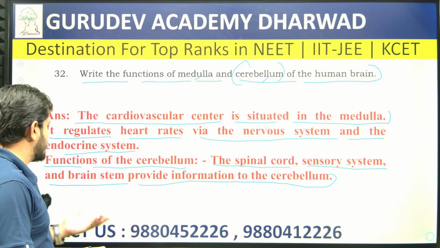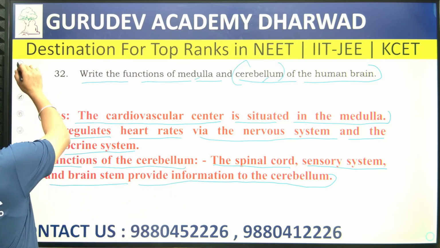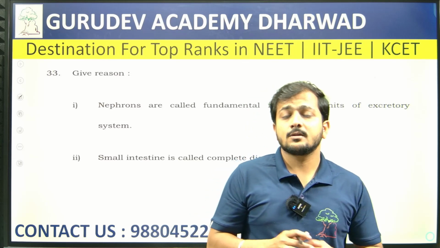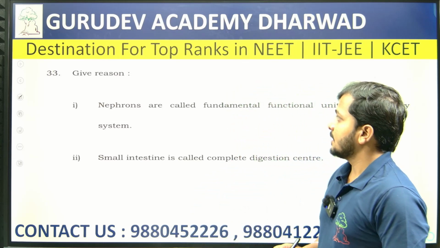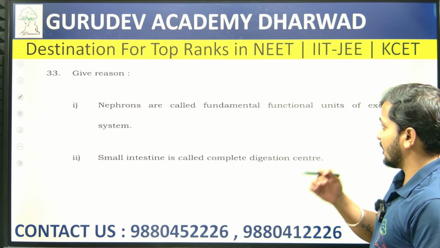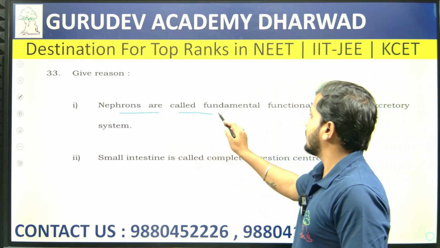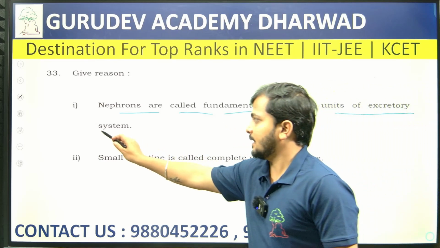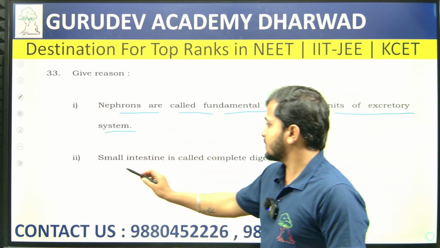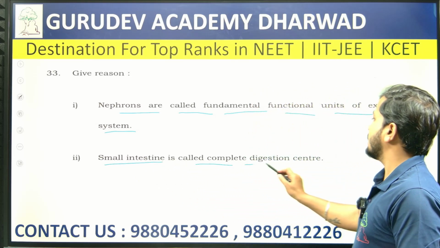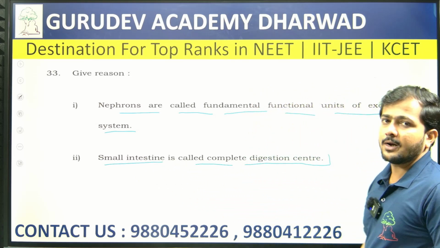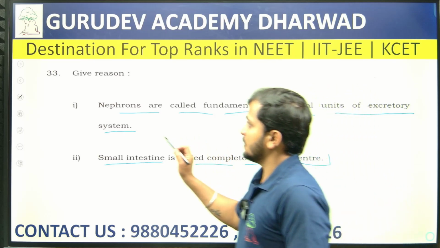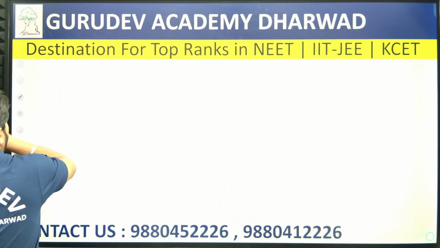Spinal cord, sensory system, and with respect to the brain system only, like the sharing of this particular information, we are going to find out what can be seen. Then likewise, one more question they have mentioned: the nephrons are called the fundamental functional unit of the excretory system. This is one question. And one more question is: the small intestine is called the complete digestion center. So these questions we will answer one by one.